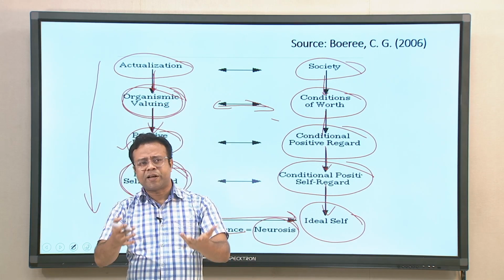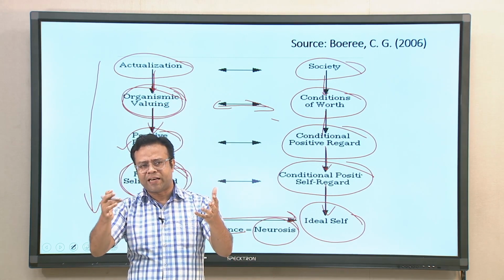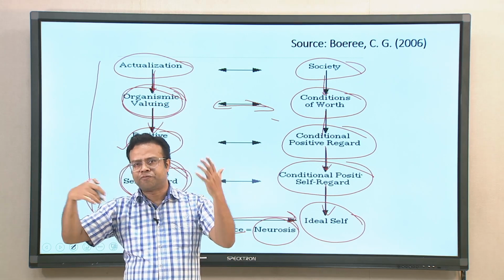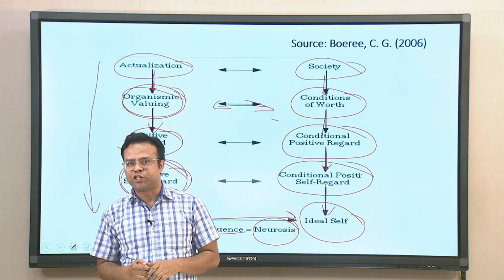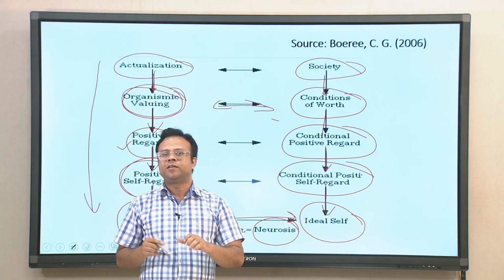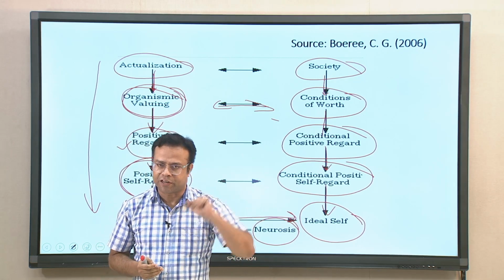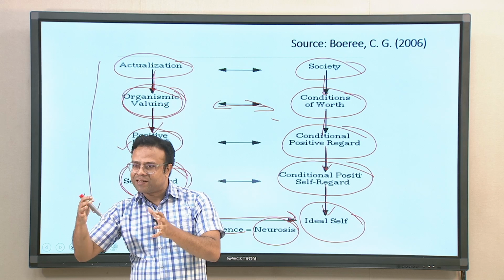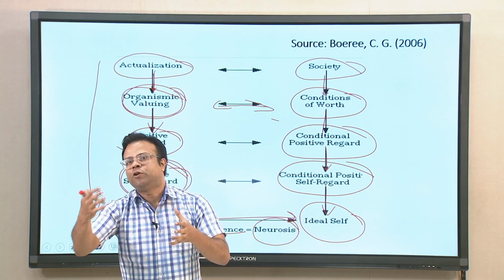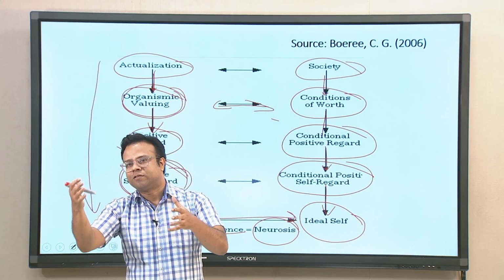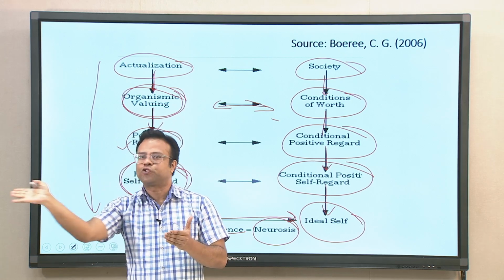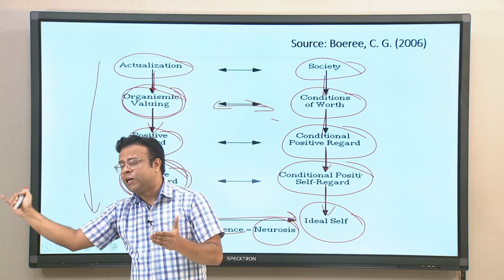This could get expressed in the life of many people, and as a result psychological disturbances and issues may come up. Let us say somebody wants to become a painter, but because society does not give much value to it, or parents do not want their children to go in that direction, they will be forced into other directions or other lucrative professions.